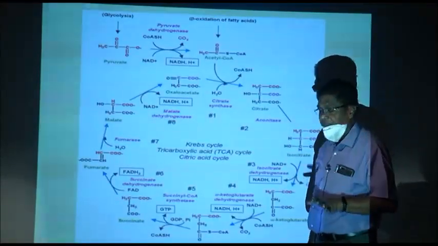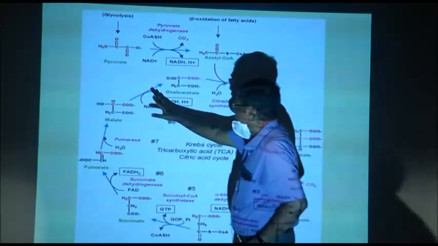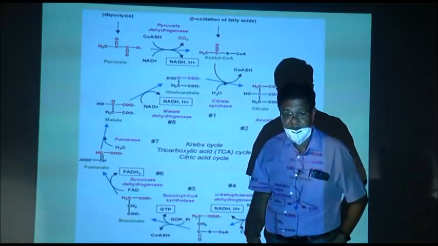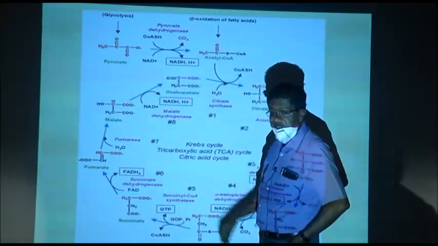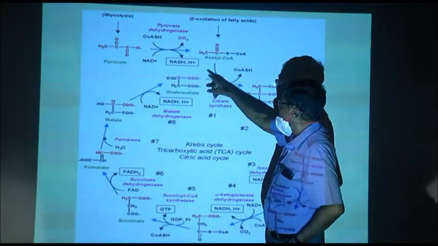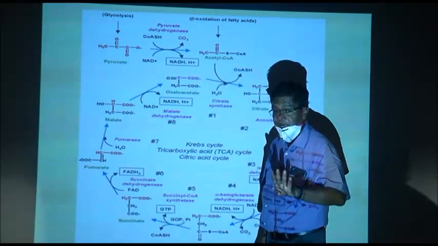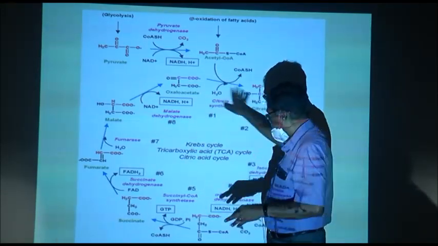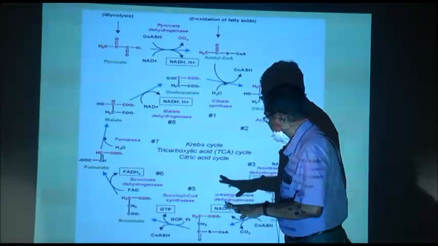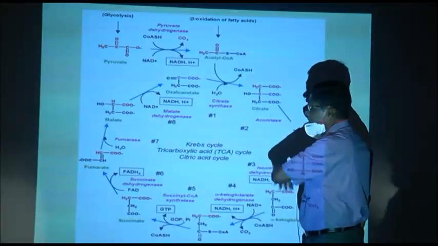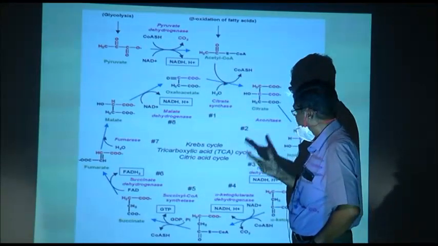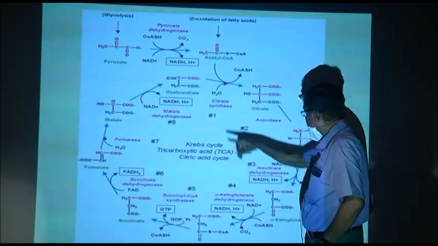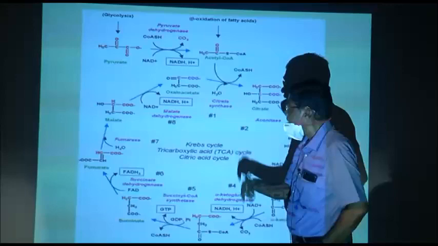Coming to the Krebs cycle, the pyruvic acid which is formed in the cytoplasm, remember that glycolysis takes place in the cytoplasm, changes to acetyl coenzyme A. How many carbons are there in pyruvic acid? 3. Is there any phosphate? No. Further, no phosphate is added. Simply this cycle operates. Now, only NAD and other things and GTP is formed. No ATP is formed in the cycle. ATP is formed in a different way.